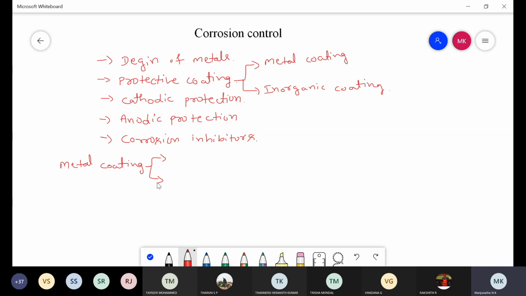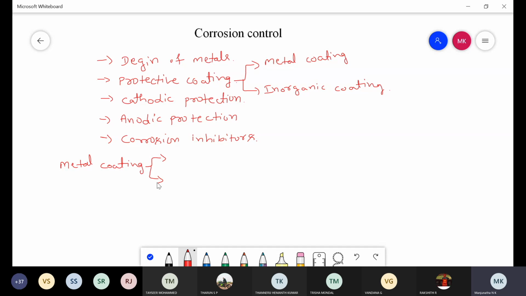Or take another example: to prevent the corrosion of iron, if we deposit tin, tin acts as a more cathodic metal because it has high electrode potential, and it prevents the corrosion of iron.